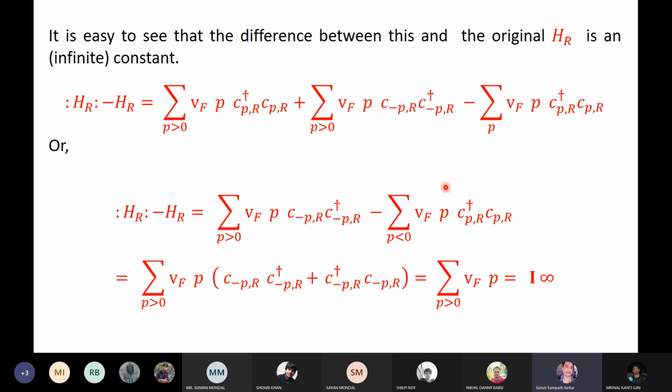Litmus test is, if you act it on the ground state, you should get 0. I mean the reference state. So actually that's called the Virasoro primary state. It has a fancy name from conformal field theory. I will explain technically later on in detail what that Virasoro primary state is. But that is basically what we have been calling the ground state of the system. So all the operators acting on the ground state should give 0 eigenvalue.